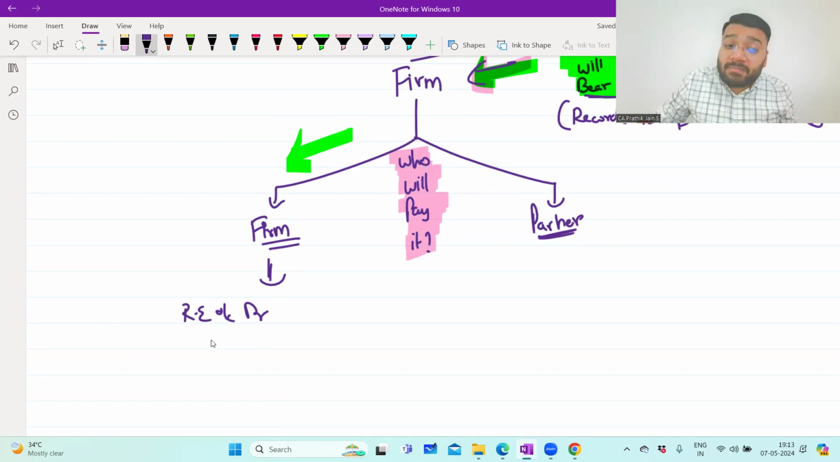And who is paying it? Money is paid by the firm only, so to cash account. So if the firm is bearing it and the firm is paying it, the entry will be realization expense to cash.